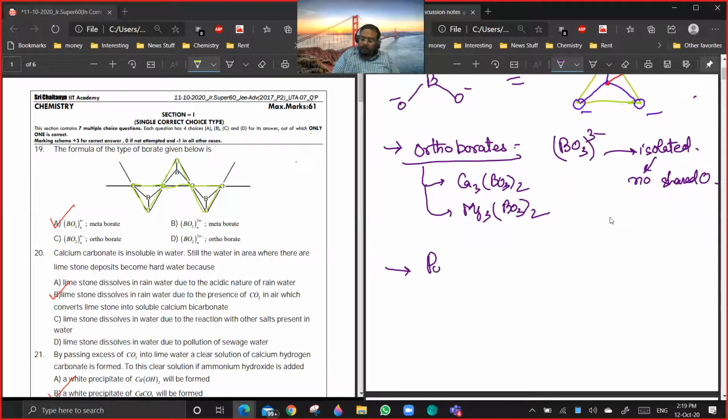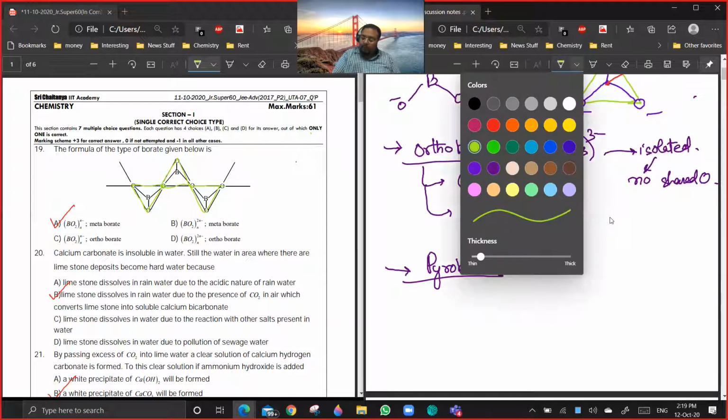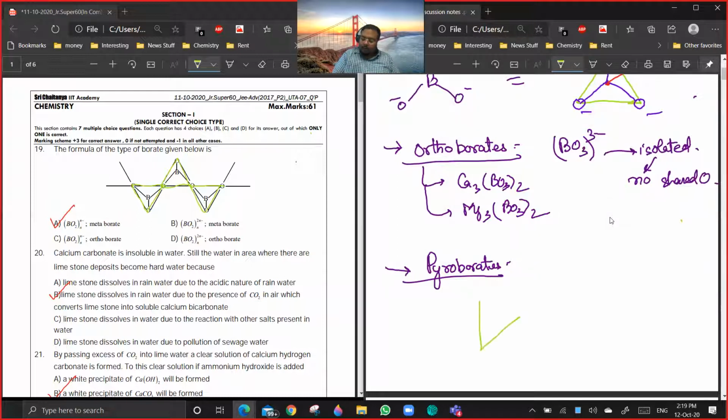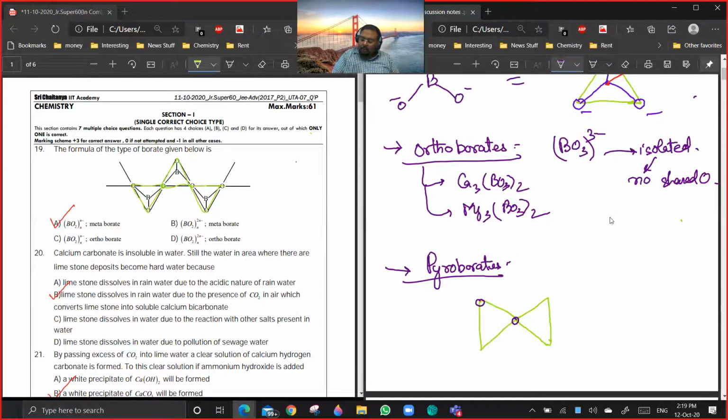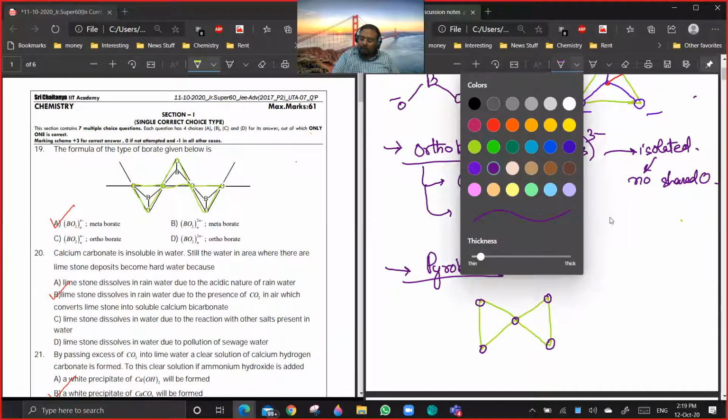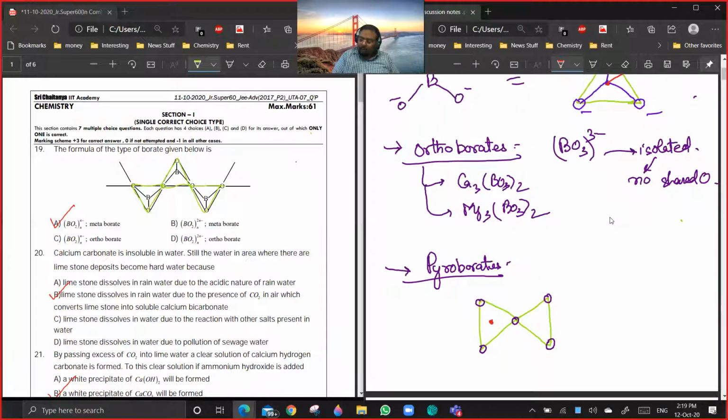Next, second is pyroborates. So I think by analogy, you can tell me what I should do in pyroborates. Basically, it will be B2O5. So how do we draw it? We draw it like this. Then I put oxygens at the vertices and put boron at the center.